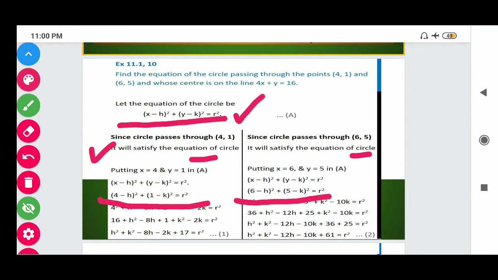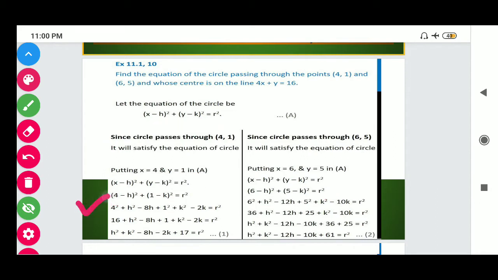Now students, expanding the whole square formula, we get h² + k² - 8h - 2k + 17 = r². In the same way, we get h² + k² - 12h - 10k + 61 = r². Now students, in this way we get equations first and second.